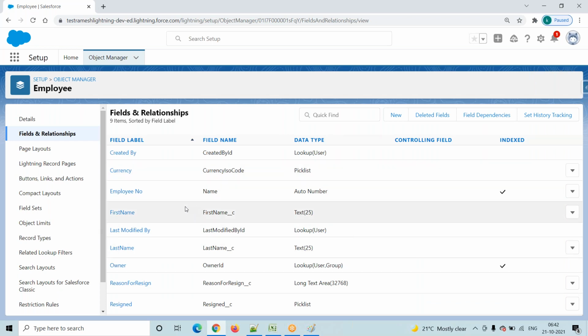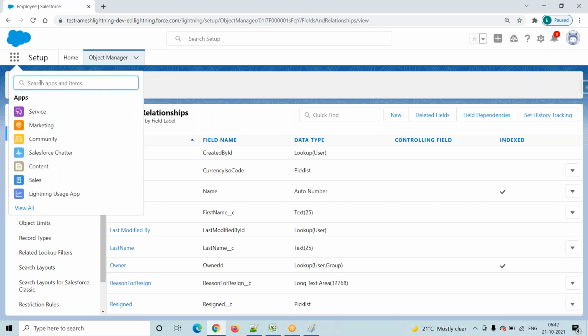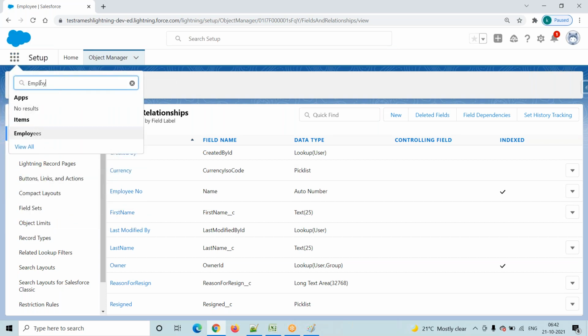Now we will go and create one record in the employee object. How to create a record? Go to the app launcher. Here we have the employee tab. Employee is there, right?